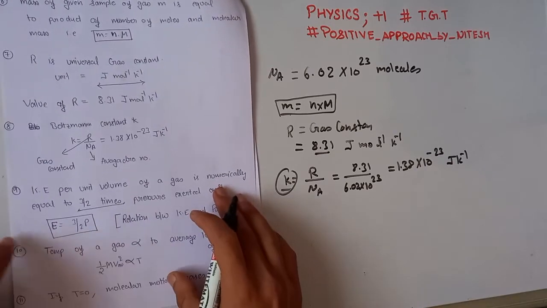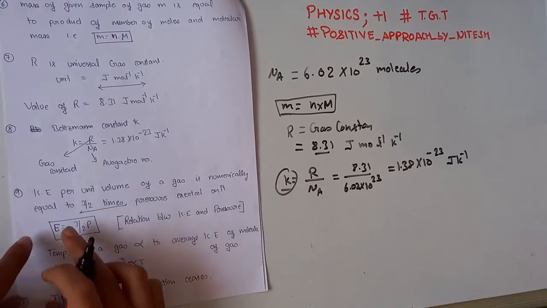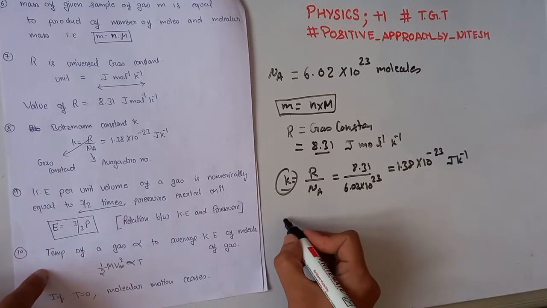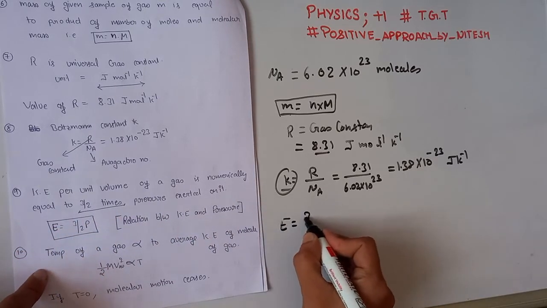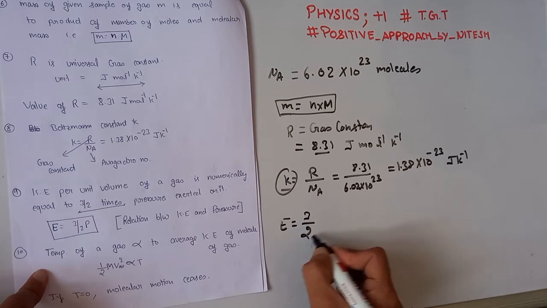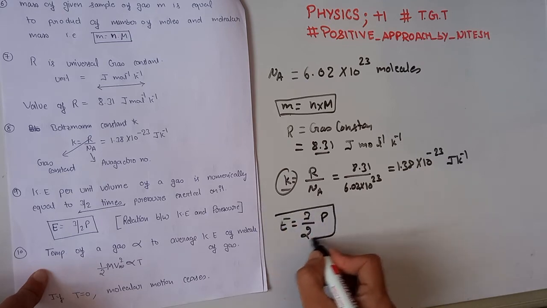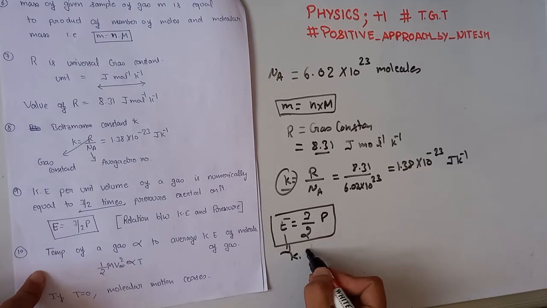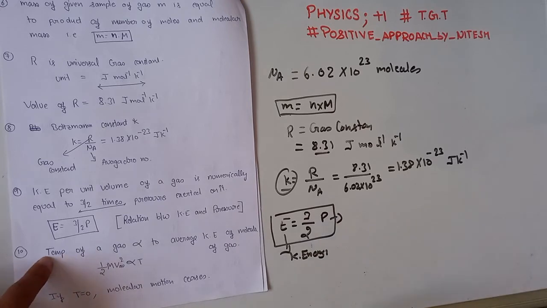Okay, our next key point is kinetic energy per unit volume of a gas is numerically equal to 3 by 2 times the pressure of the gas. This is the relation between the kinetic energy and pressure of a gas.